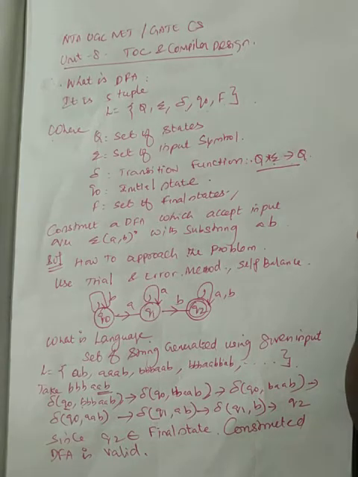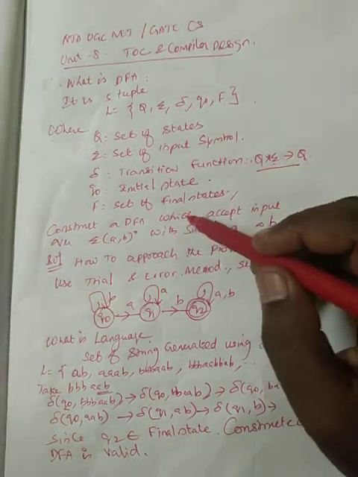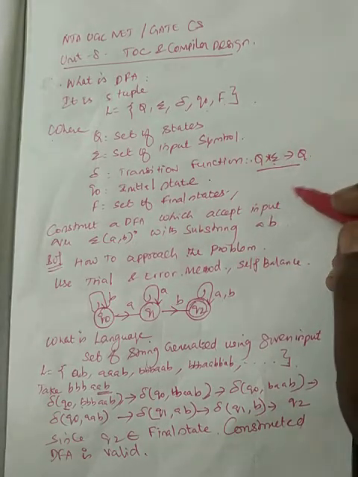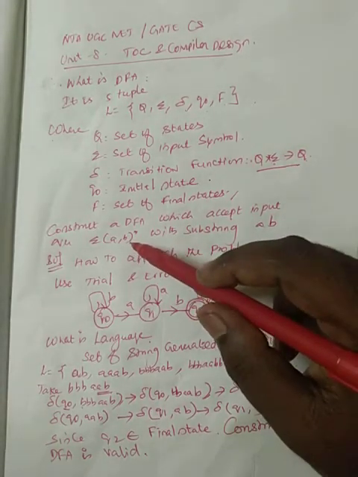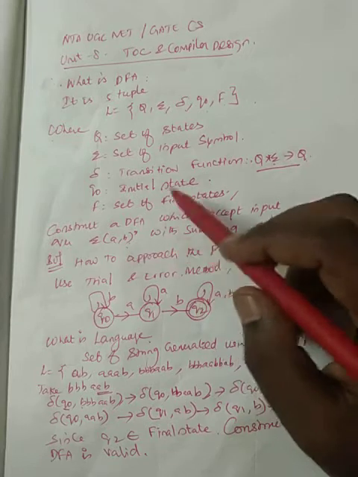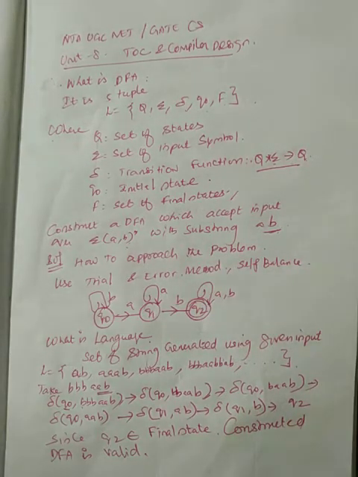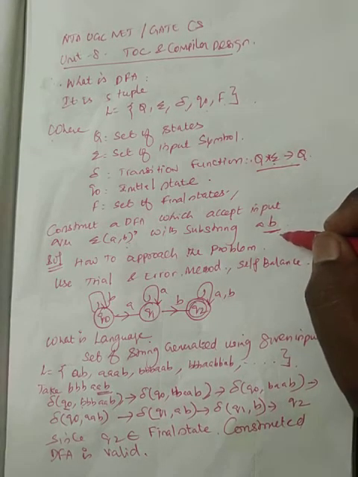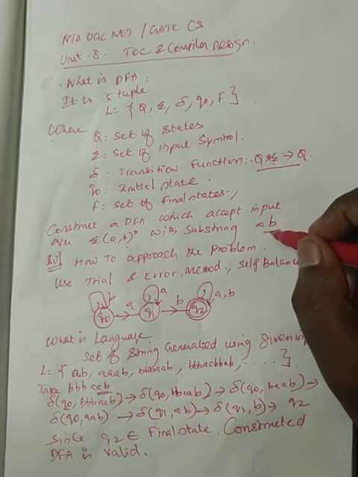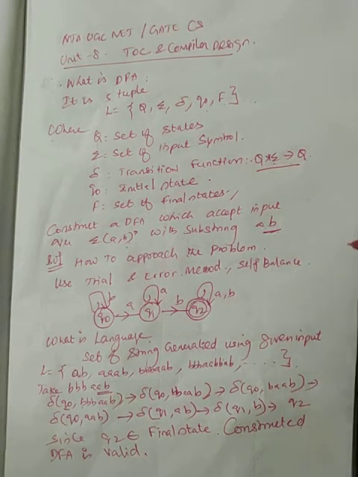Okay, and now I am going with one example. Construct a DFA which accepts input over sigma equal to {a, b}*, which means the input is a combination of a and b, with the substring ab. What it means is, any language is nothing but a set of valid strings. Every string is supposed to have ab as a substring. That is the meaning of this language.